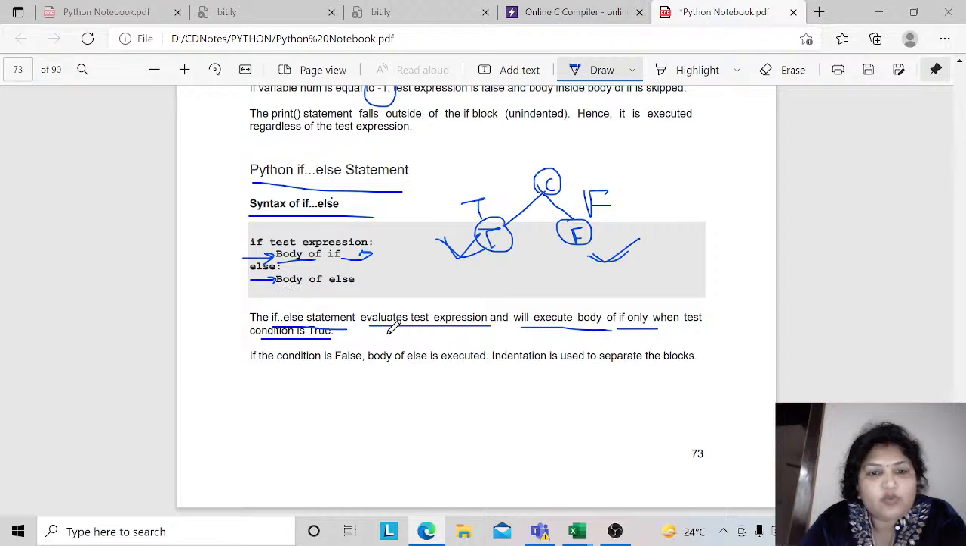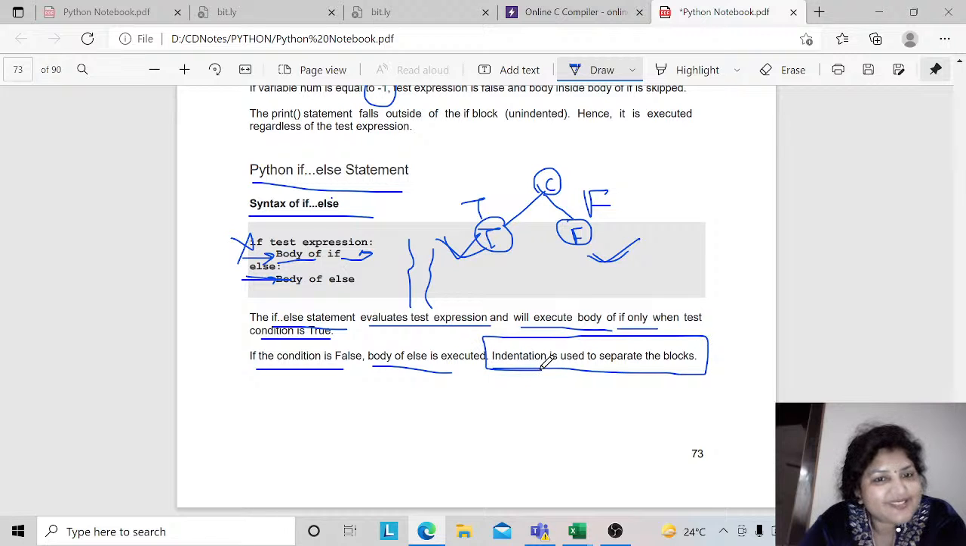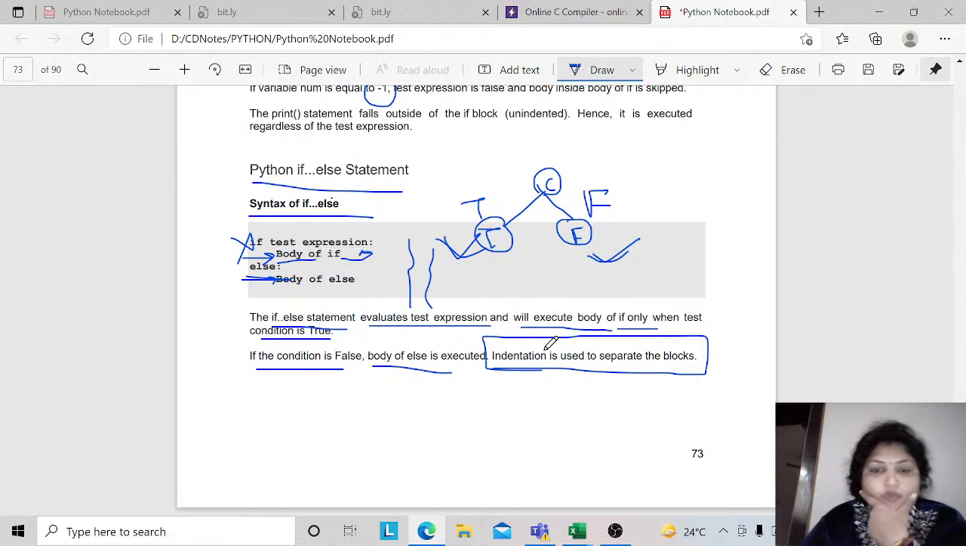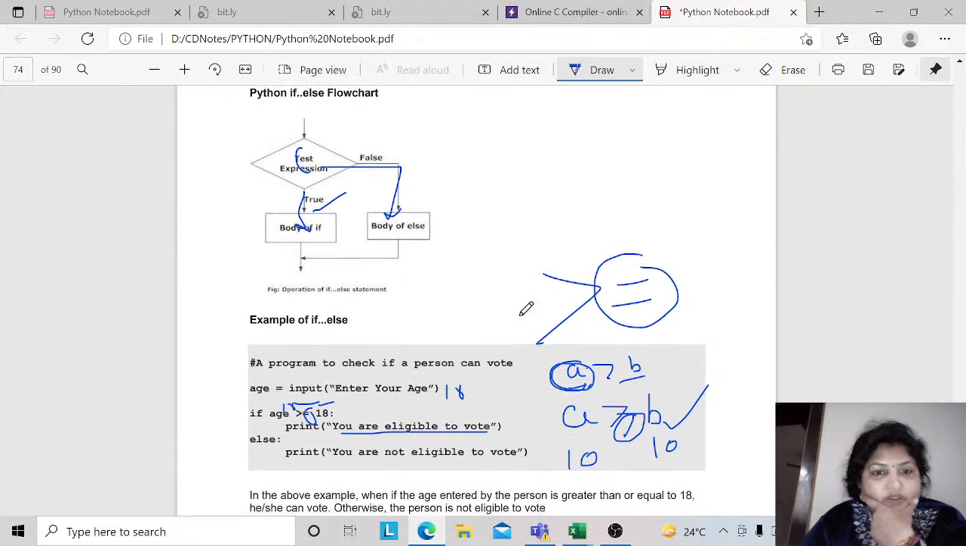And there is no need to put curly braces when you are using Python, right? So here, if the condition is false, the body of else is executed. I told you, if your condition is not true over here, then directly the else part will be executed, and indentation is used to separate the blocks, right? Always remember, if you are using the indentation, it would be coming under the upper statement, like if it is an else statement or an if condition statement, so that would be coming under this.